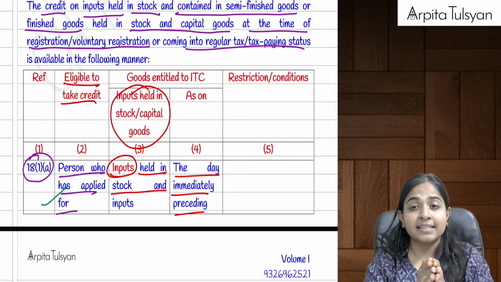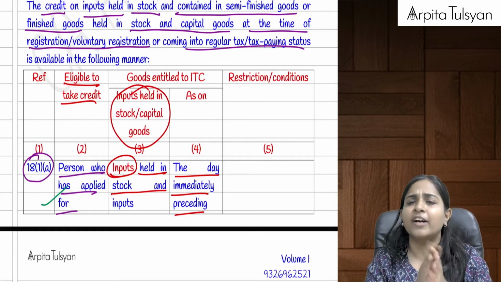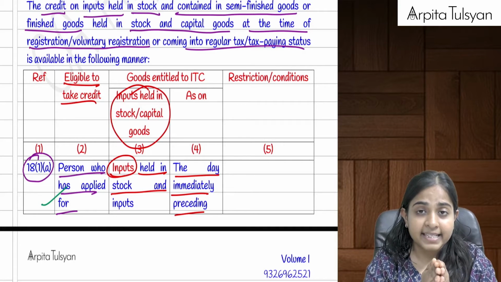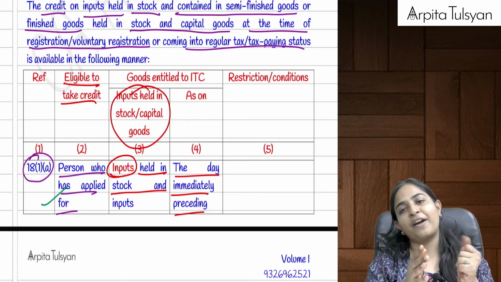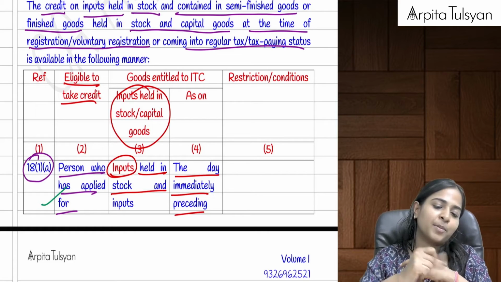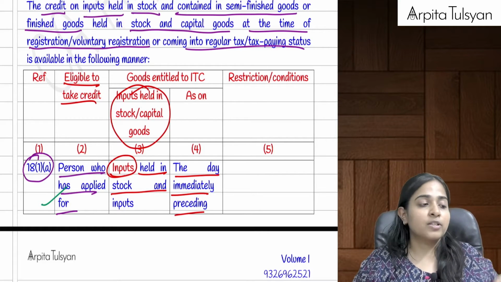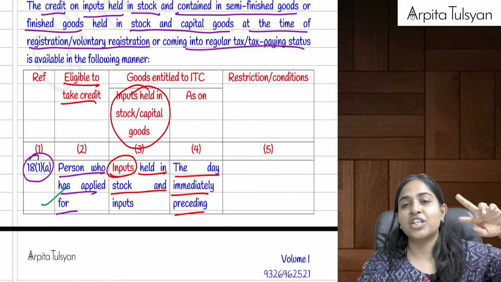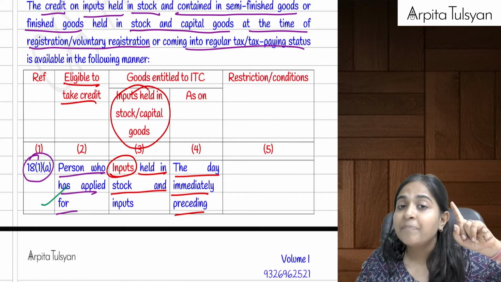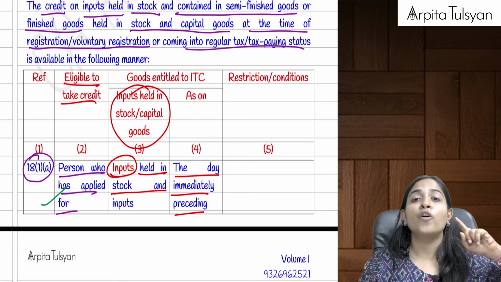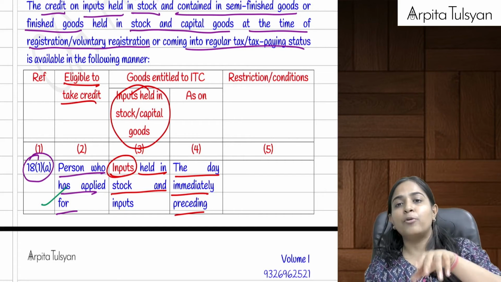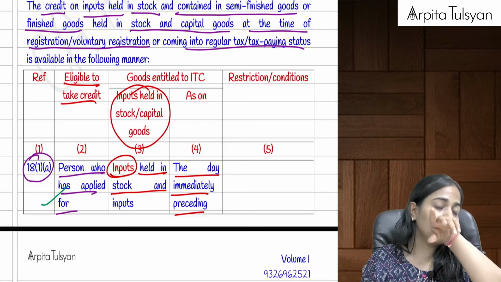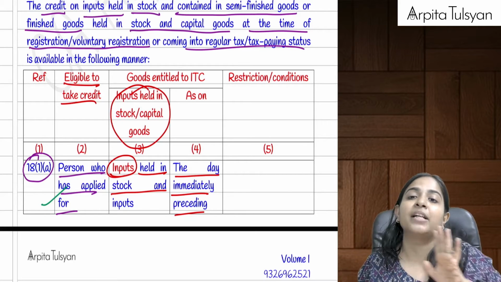I asked, sir, what about input on services? Government said forget about it. I asked, sir, what about ITC on capital goods? Government said okay, take it. So ITC on capital goods minus 5% per quarter from the date of invoice. This much amount of credit will be available. So in case of compulsory registration and voluntary registration, only ITC on input of stock. But in case of composition to regular or exempt to taxable, you will get ITC on goods also, and you will get ITC on capital goods also.